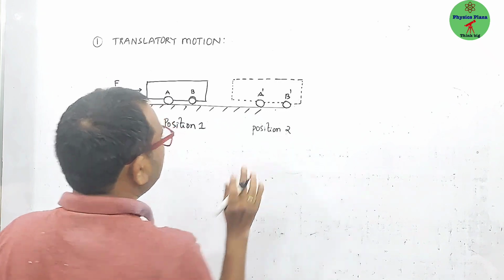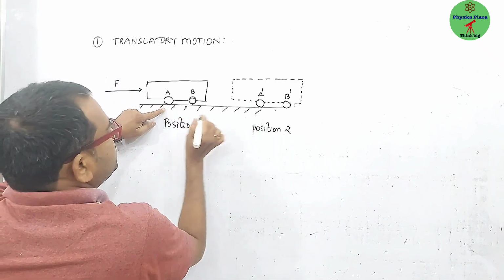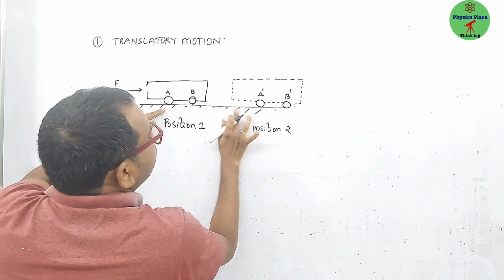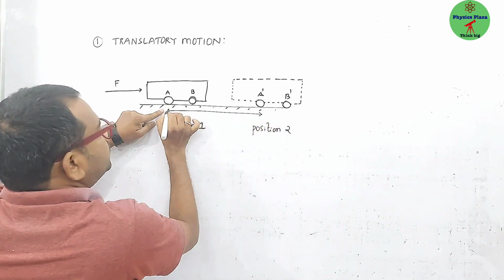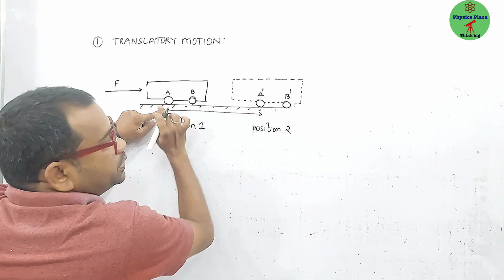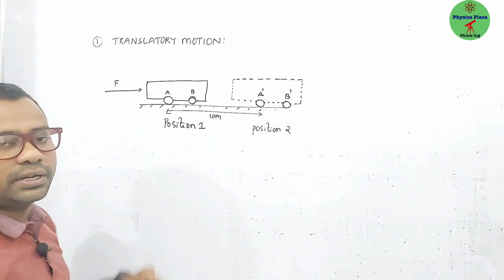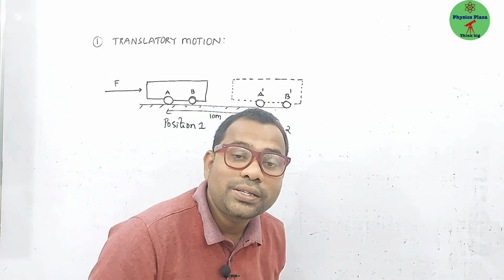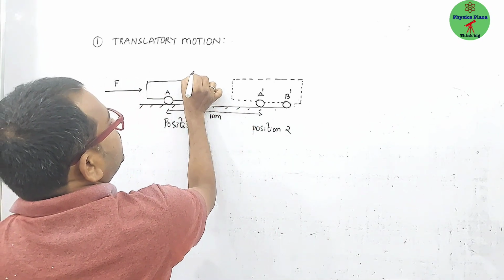Position 2. Now, children, if you can measure the distance between these two back wheels, let us say from here to here, this wheel A covered some distance. Let us say it is 10 meters. And surprisingly, you will also notice that the distance between B wheel and B wheel,